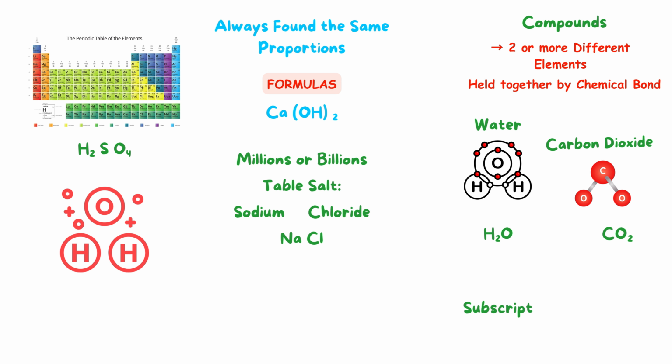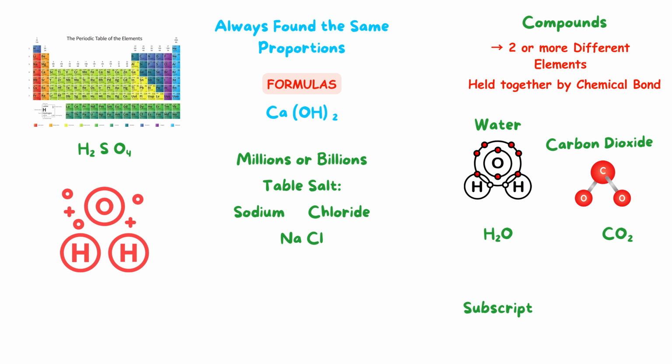One of the key features of a compound is that the elements within it are always present in fixed proportions. This consistency allows scientists to represent compounds using chemical formulas that describe exactly how many of each type of atom are present. For example, water has the chemical formula H2O, which tells us that each molecule contains two hydrogen atoms and one oxygen atom.